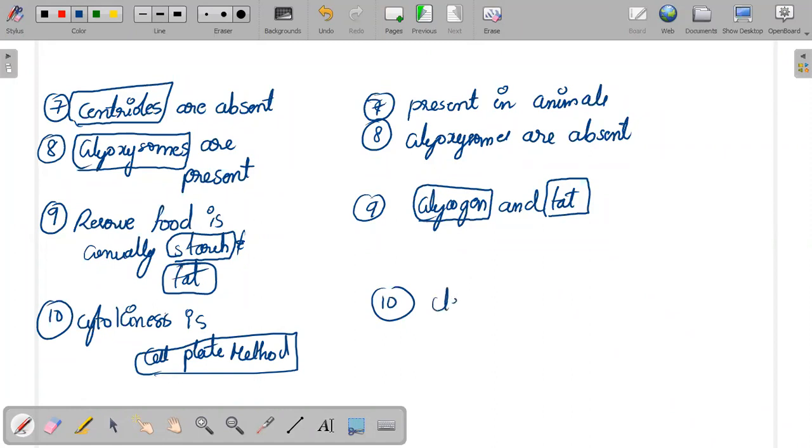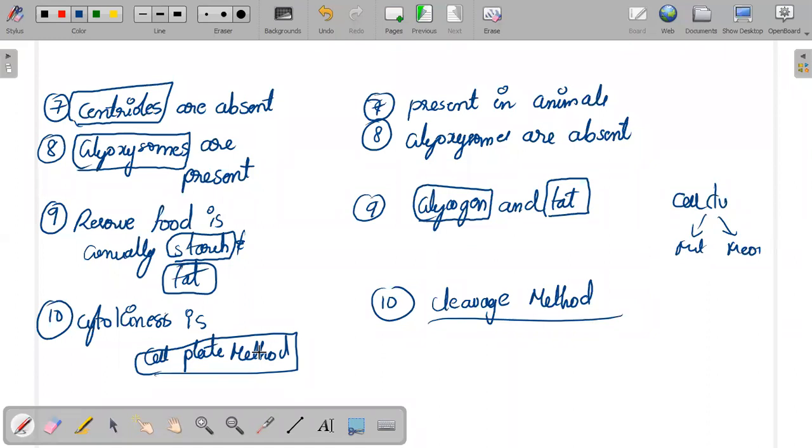In animal cells, cytokinesis is by the cleavage method. You probably know that cytokinesis means division of the cytoplasm. You must have read it in the cell division topic, in mitosis and meiosis. There you will come across cytokinesis. So plant cells always show the cell plate method, and animal cells show the cleavage method.